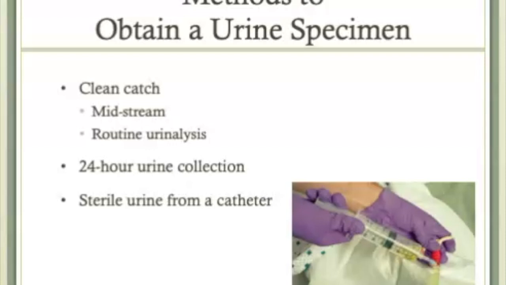Once the sample is obtained, put the lid back on tightly and write the time, the date, your initials, and the client identifiers on the label. Then, double bag and send it to the lab. The 24-hour urine collection is the gold standard for measuring glomerular filtration rate.